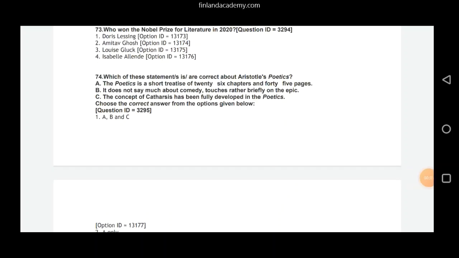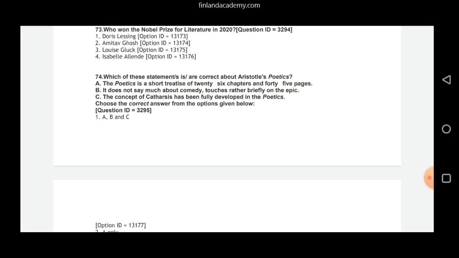Number 74. Which of these statements is or are correct about Aristotle's Poetics? A. The Poetics is a short treatise of 26 chapters and 45 pages. Absolutely correct. B. It doesn't say much about comedy, touches rather briefly on the epic. Yes, correct.